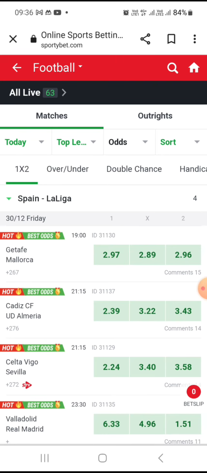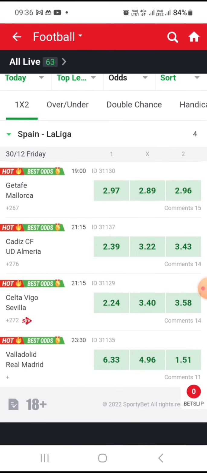And you can still play this 21:15, one of them, because it's separate from the timing of the previous one you chose. And you can still play this Valladolid, Real Madrid, because it's separate. This is how you do it. You win your cash out. But I don't expect you to play all these, the 4 of them or 3 of them. No, just choose 2 out of here. Stop choosing games around like that. Choose the one that you're sure of.